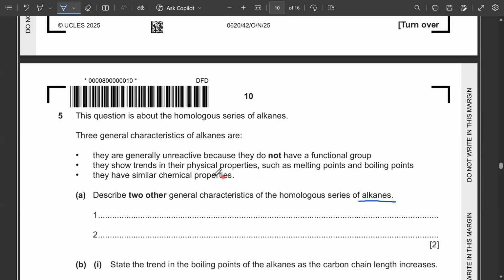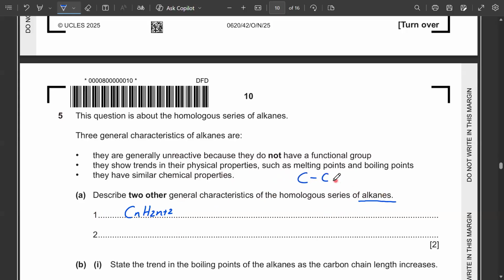For all the functional groups which we have covered in organic chemistry, they all have a general formula. So we can write the general formula here, which is CnH2n+2, that belongs to every member of the alkanes. We cannot write functional group here because there is no functional group for alkanes.